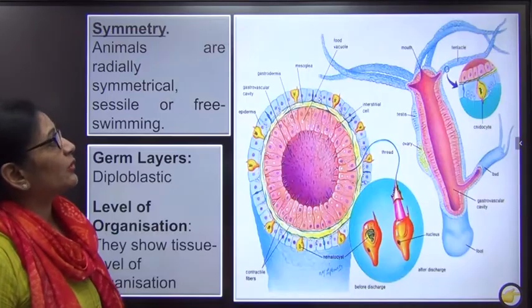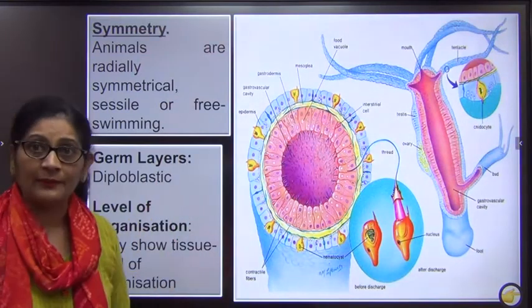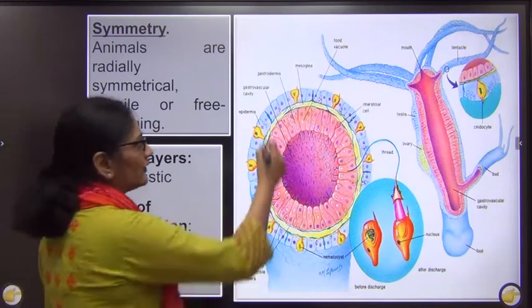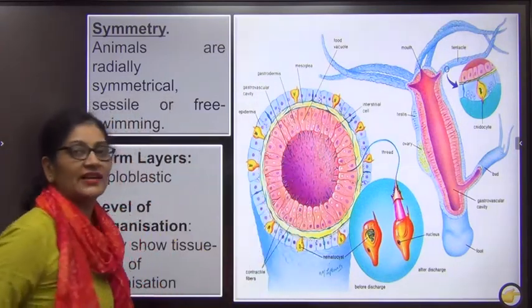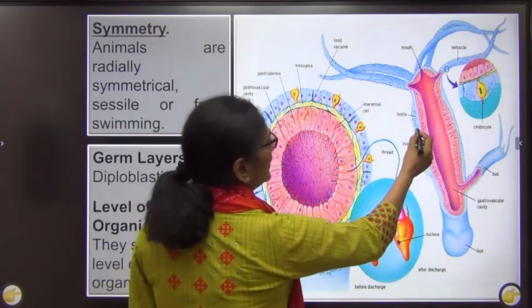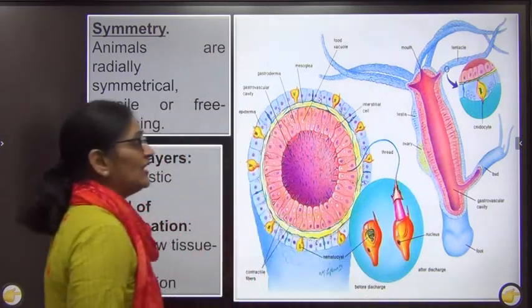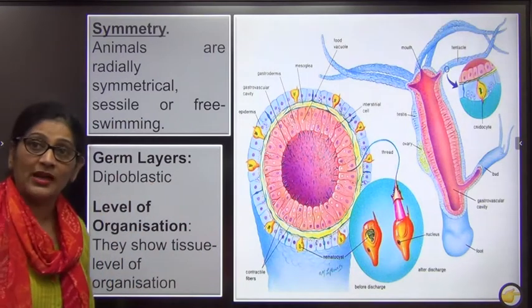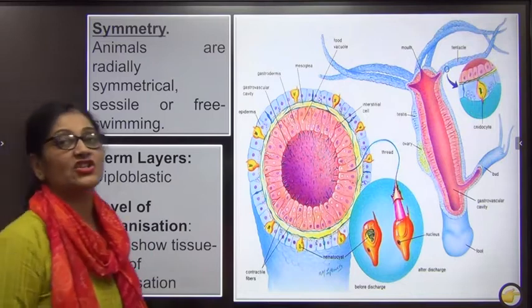Now that we have done the body form, let us look at the symmetry. We know that they are radially symmetrical. I already told you, when you cut, any plane passing through the center will divide it into two equal halves. The body is again divided into two layers, the ectoderm and the endoderm. Since the cells are arranged in two layers, this type of organism is called diploblastic, and the level of organization is tissue.